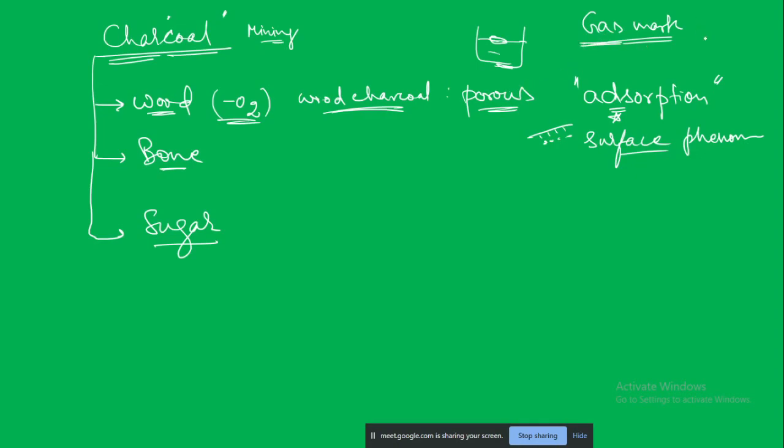This gas mask has this substance, which is nothing but simple wood charcoal. Wood charcoal fine powder is enclosed properly, so that we don't inhale that powder itself. This wood charcoal is so highly porous, it can adsorb all these gases. So that is adsorption.